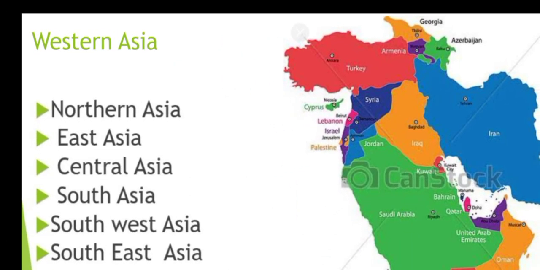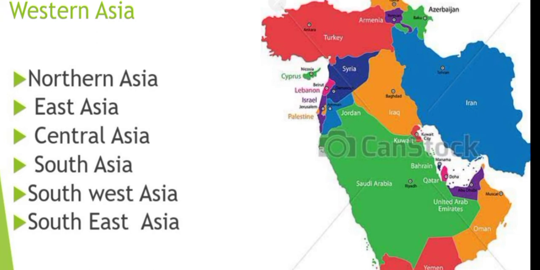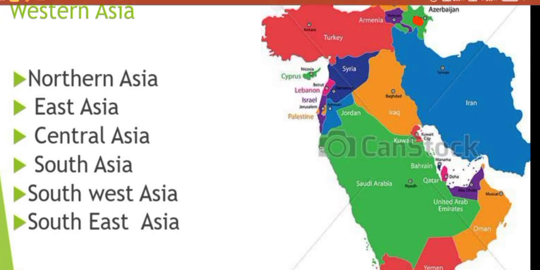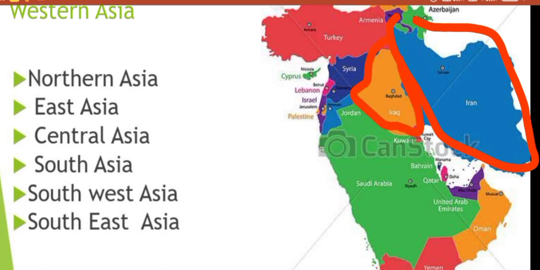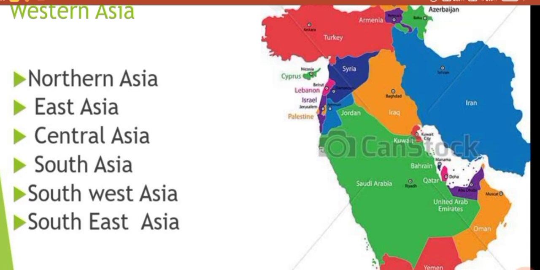Let me zoom out. Yes. You can see also here is Iran, then Iraq, then Syria, and here a small country that is Cyprus. And here's also one country left, that is Lebanon.